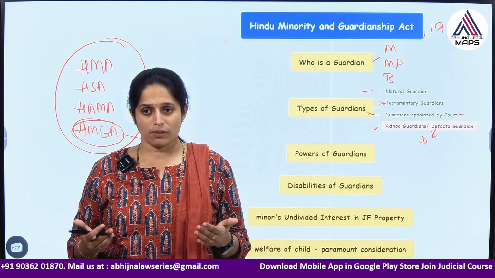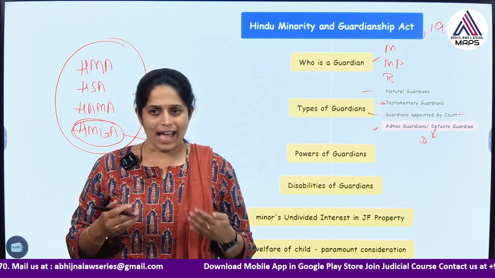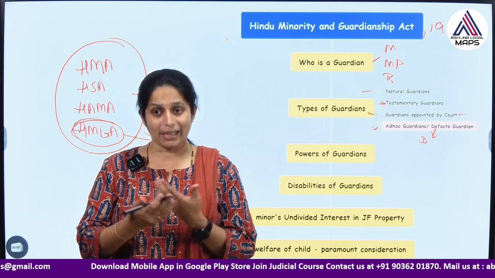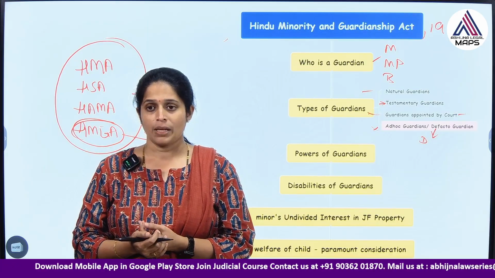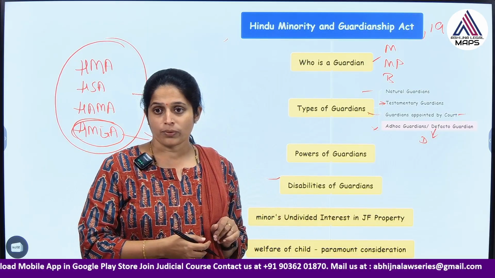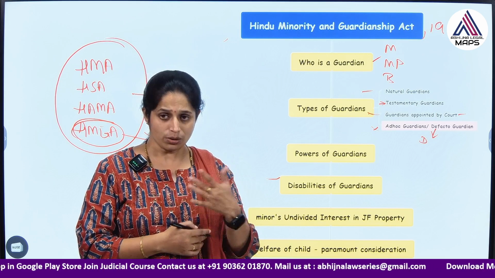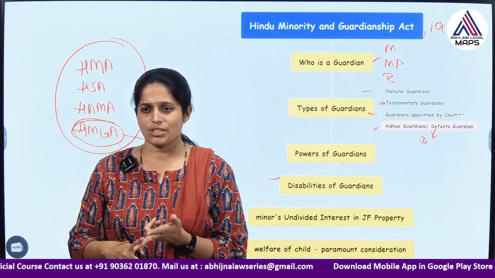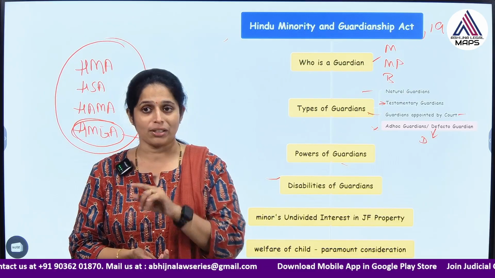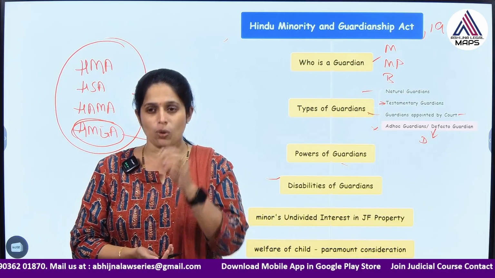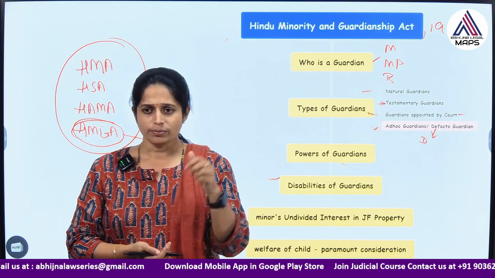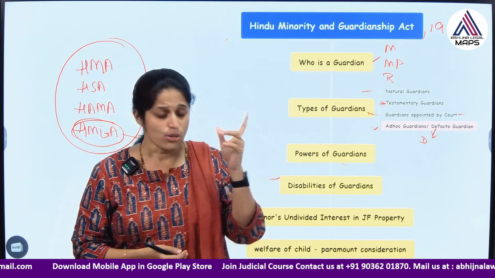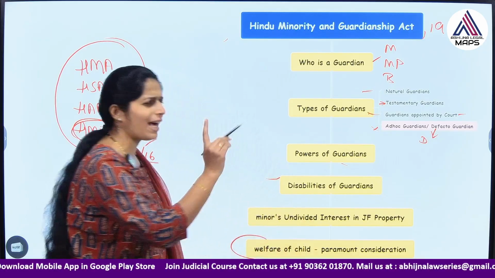These guardians will have powers. What are the powers? They can act for the benefit of the minor, whichever is necessary or proper for the minor's benefit or the minor's property's benefit. But they also have certain disabilities, certain restrictions. What are those restrictions? If they have to transfer, mortgage, or create a charge on the property of the minor, then they have to take the court's permission, because the court is the proper authority to decide whether a particular transaction is happening for the welfare of the minor. Welfare of the child or the minor is the paramount consideration.